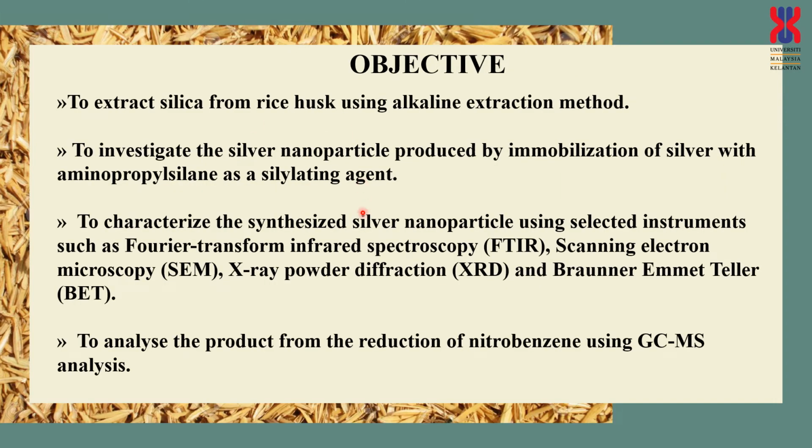The objective of our study is first to extract silica from RHA, or rice husk ash, using the alkaline extraction method. Then to investigate the silver nanoparticles produced by immobilized silver with aminopropylsilane as a silylating agent. And third, to characterize them by using selected instruments. And last, to analyze the product from the reduction of nitrobenzene.